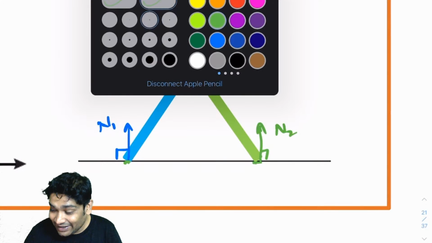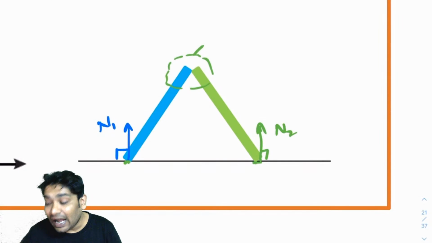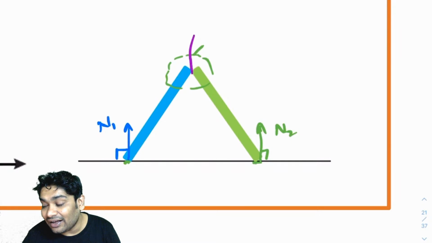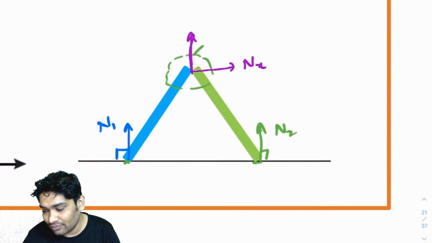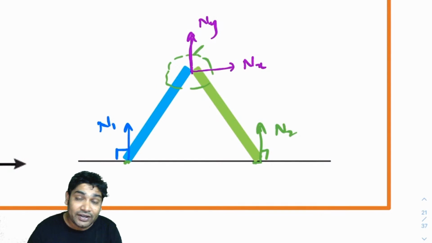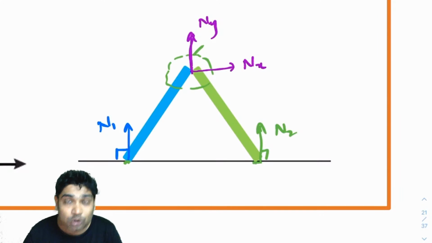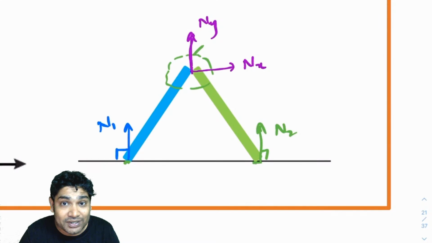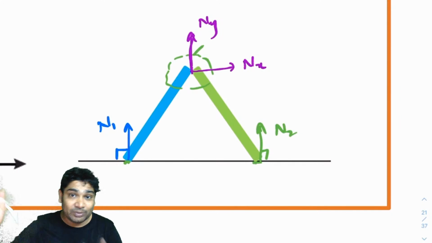If I don't know the direction, I will assign a general direction, Ny and Nx. We usually assign two components, then I will have to solve my equations to find these components, and when I have found them from all the equations, the vector sum of them will be the direction.